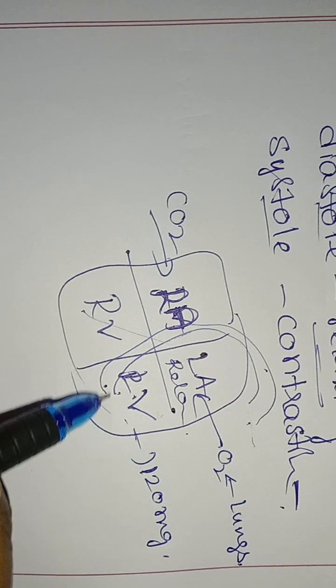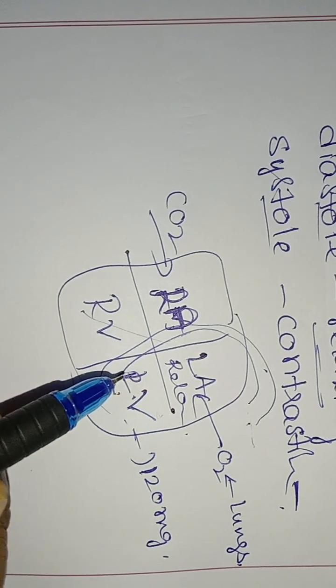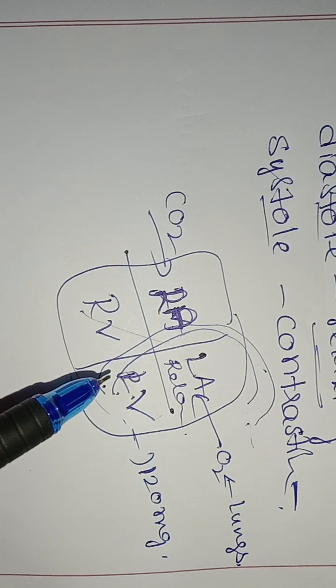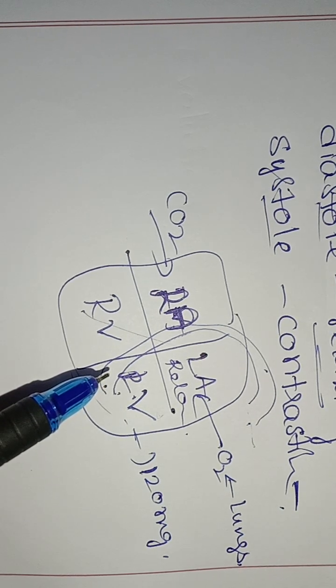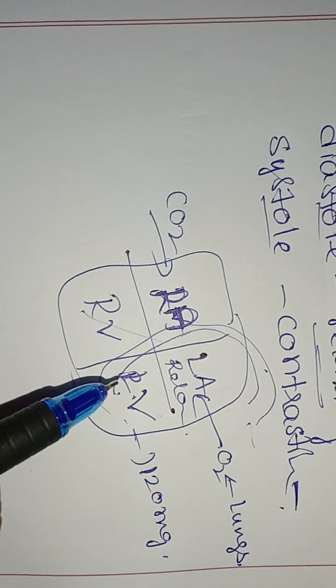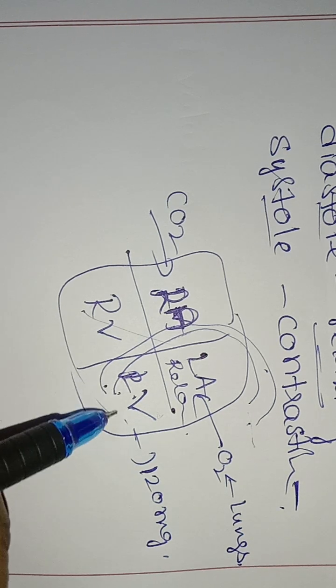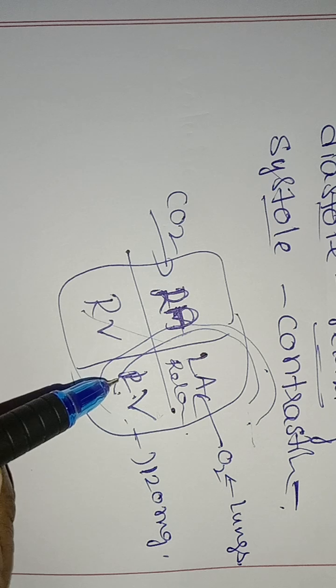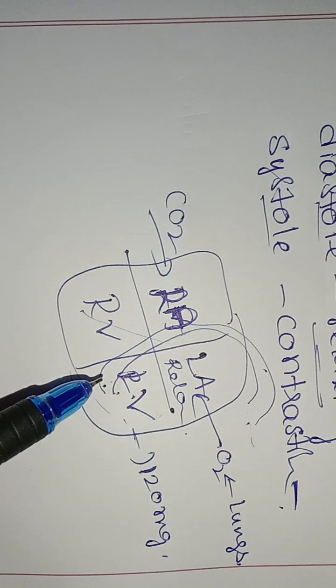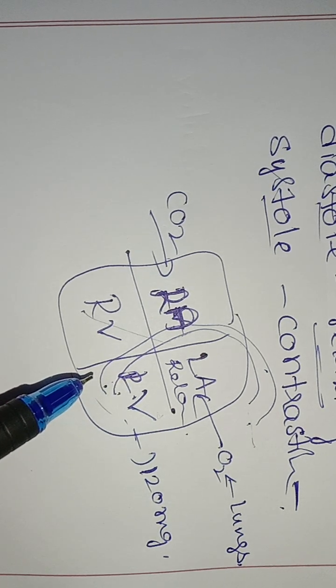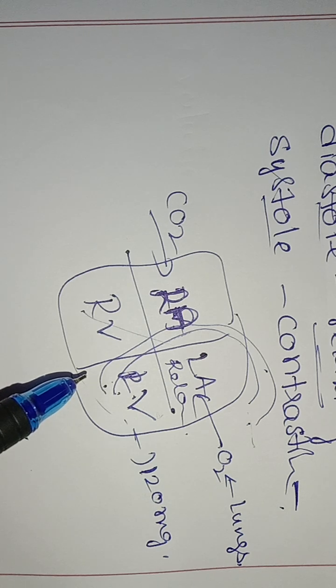So that time, one measurement of pressure during the time blood is forced out of the ventricles, this is called systolic pressure. So whenever these are contracting, that is called systolic pressure, right? And a second reading is taken during the resting of the ventricles.